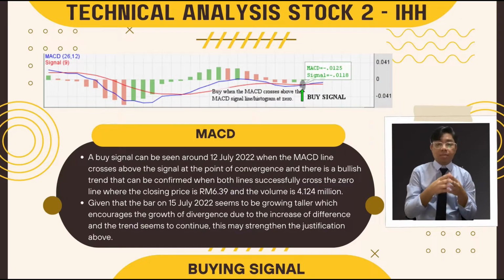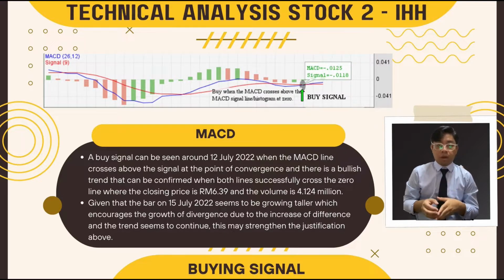A buy signal can be seen around 12 July 2022 when the MACD line crosses above the signal line at a point of convergence, and we can see that there is a bullish trend that can be confirmed when both lines successfully crossed the zero line, where the closing price is RM6.39 and the volume is 4.124 million.